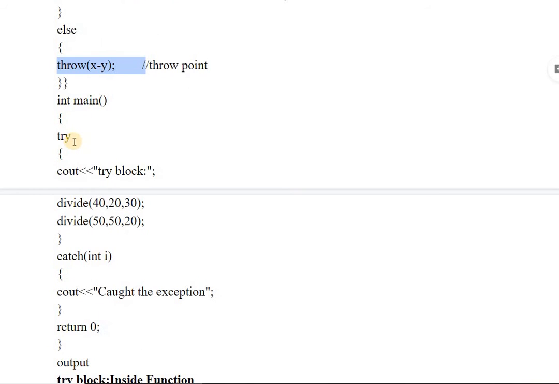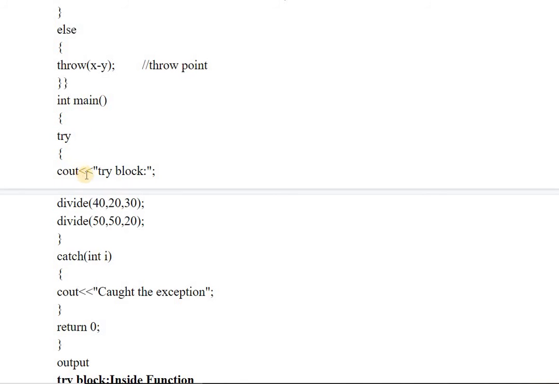And obviously the try block will occur in the main function. In the previous video also I highlighted that the try block will be written in the main function, because try will be the first keyword informing the program about the exception. It will include the statement that tries a certain block or a certain user defined function. Try will always be written in the main function, however a user defined function may also have a try block within it, and that try block will be local to that user defined function.